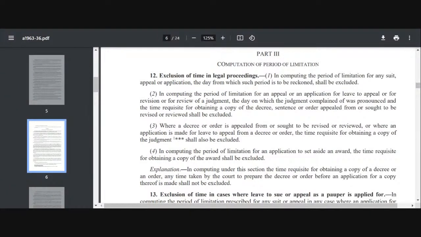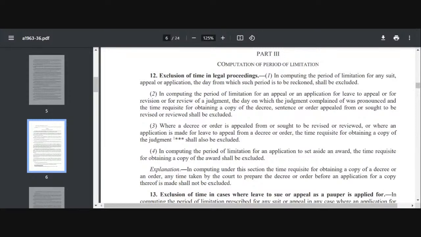So if you see Section 12, you will see that Section 12 clause 1 says any suit, appeal and application. So it applies to suits, appeals and applications. ठीक है. So it says that in computing the period of limitation, the day from which the period is to be reckoned shall be excluded. So say for example, my limitation period is starting from 1st January. So यहाँ पे बोलता है कि 1st January will be excluded.